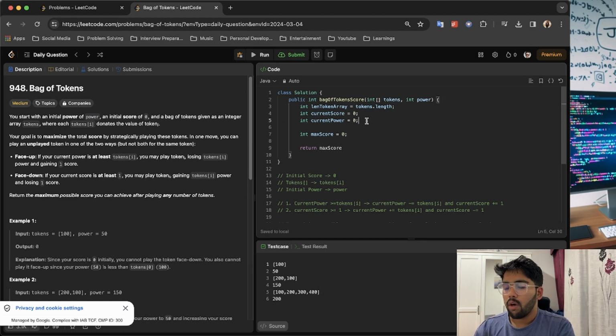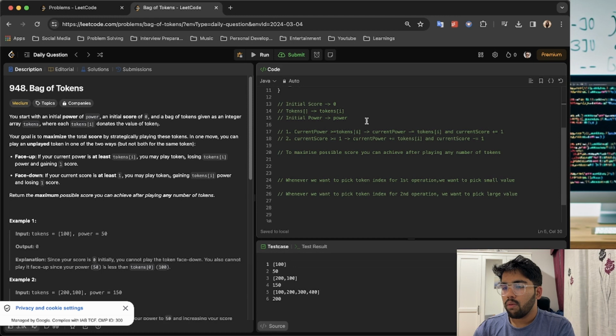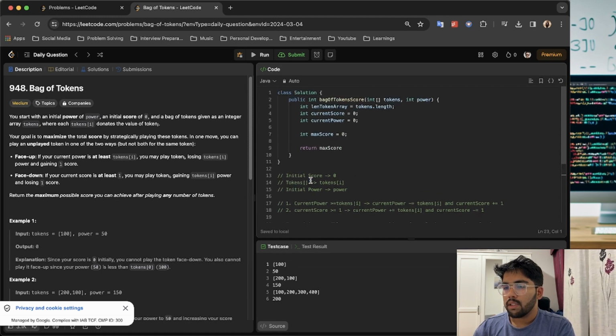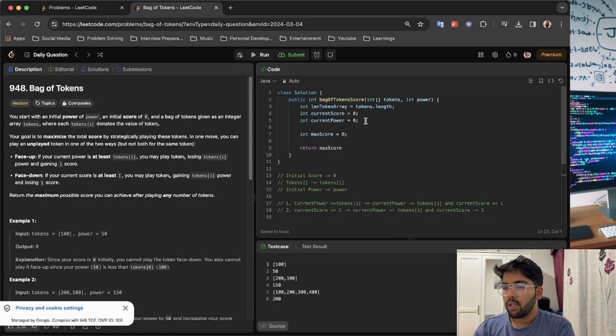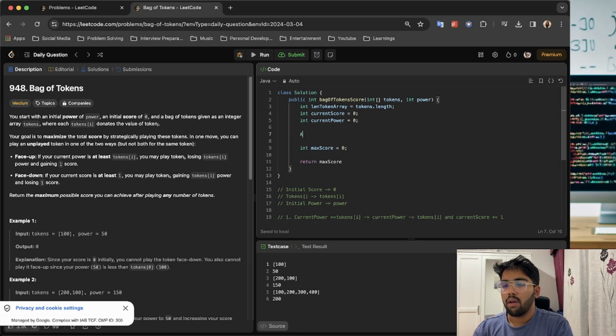Now, in order to do this operation efficiently, what we can do is sort the array, so we have smaller elements on the left and larger elements on the right, in ascending order. So we just want to sort the array.